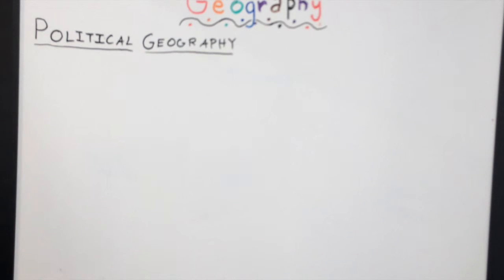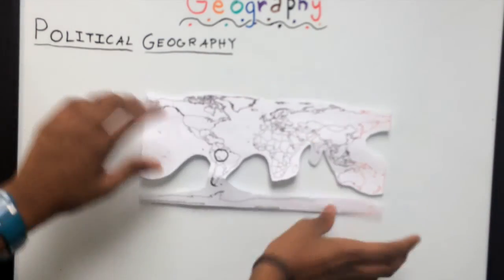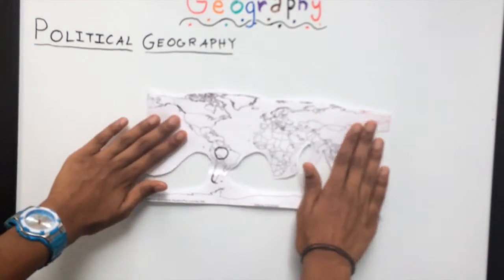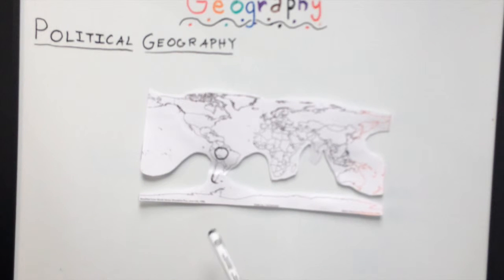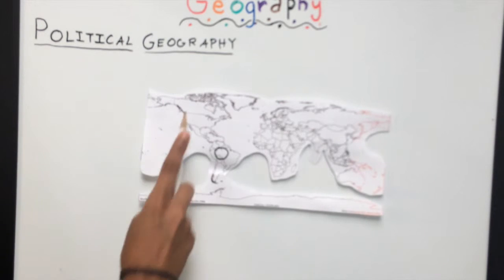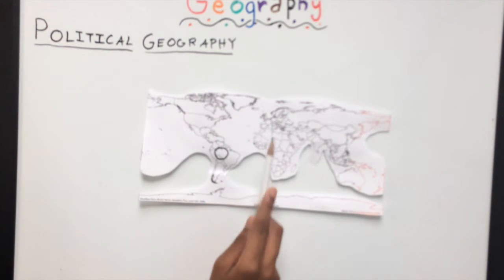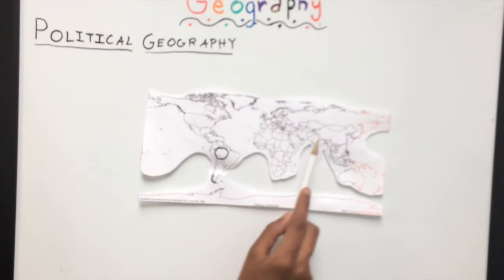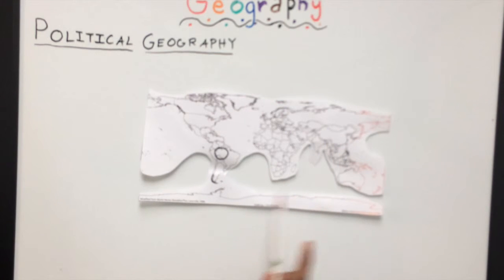So here I have a map of our world with each of the countries in our world that we have. So we have 7 continents: North America, South America, Europe, Africa, Asia, Australia, and Antarctica. So now let's begin by writing down how many countries each continent has.